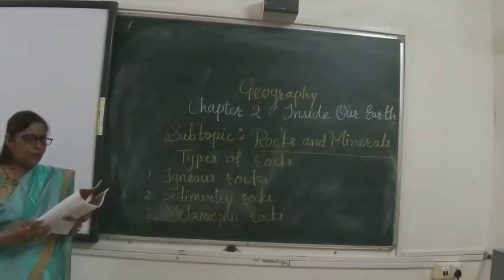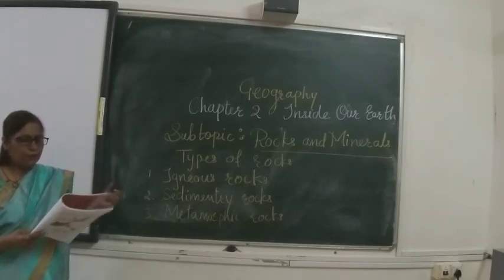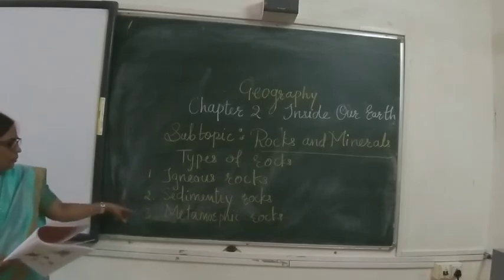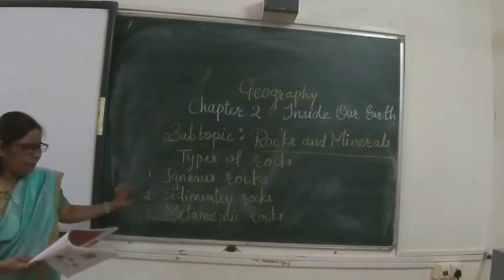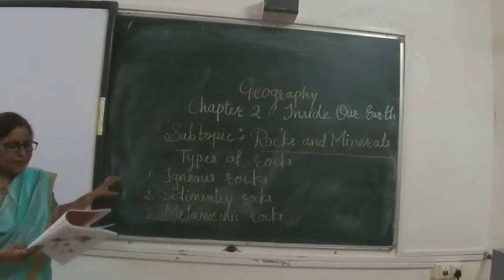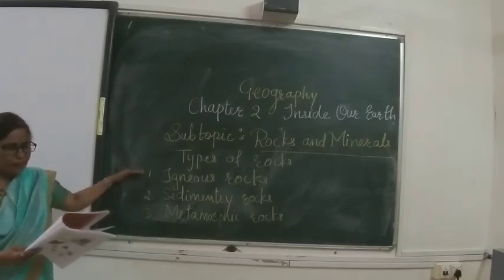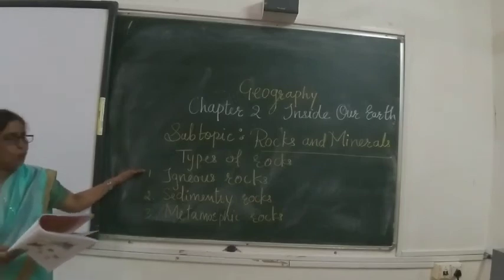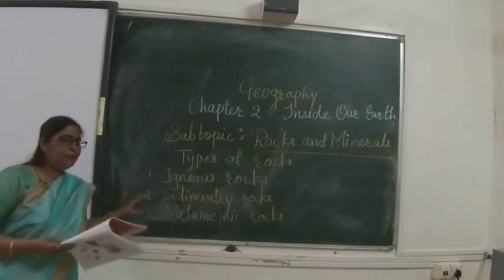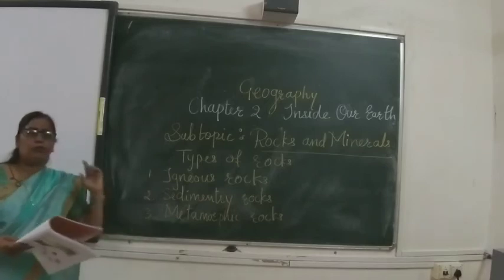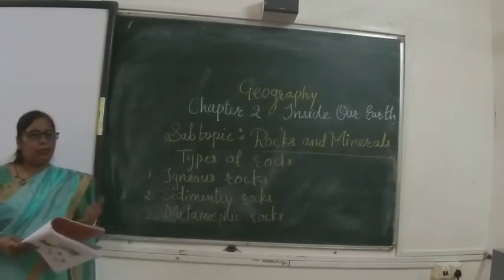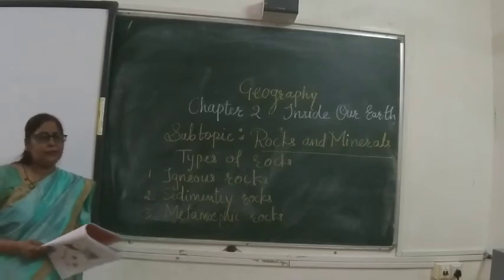So the metamorphic rock, where igneous and sedimentary rock become a metamorphic rock. Then I told you igneous rock is a primary rock, and it is formed when the molten magma cools down and becomes solid. These are the three types of rock. You can watch the video carefully. I put another video for you, and watch the video carefully and understand the concept. Okay, children?